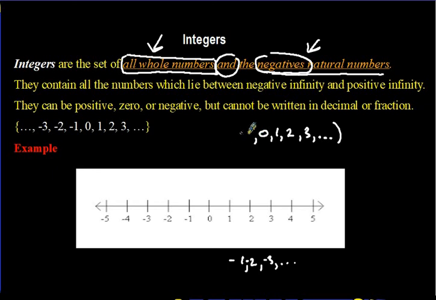And if they are negative, they're going to be over this side, over the left-hand side of 0, right? So it's the negative natural numbers. We know the natural numbers already. So we say, all right, negative 1, negative 2, negative 3, right? And we still use the ellipsis over here, because it continues in that direction as well.